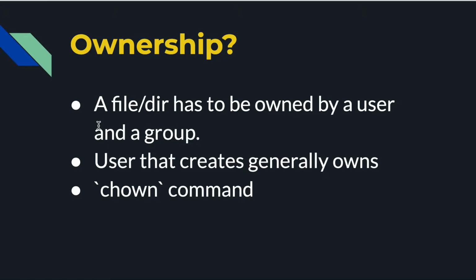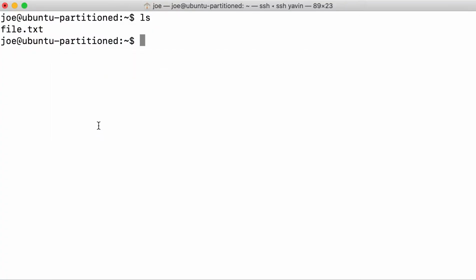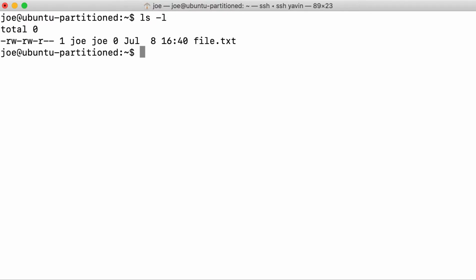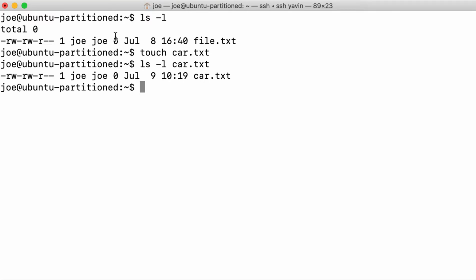But for practical purposes, when you look at a file or directory, you should see a username and a group name there. The user that creates it is the one that generally owns that file or directory. Let's just take a look real quick. If I look at this file that I've created, file.txt, this column indicates the user that owns it. This column indicates the group that owns it. So if I were to create a new file, car.txt, ls -l car.txt, you can also see the user ID and the group ID.